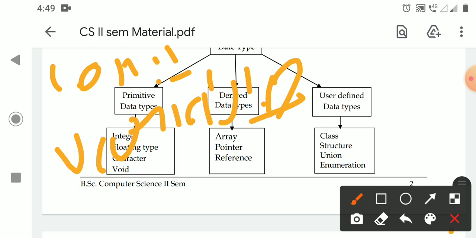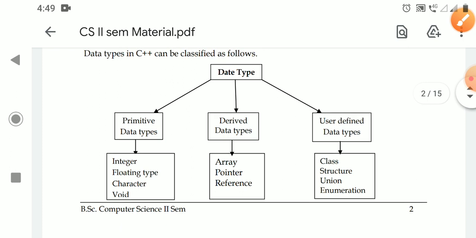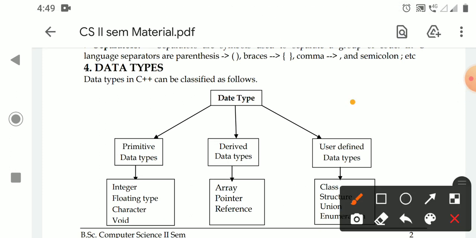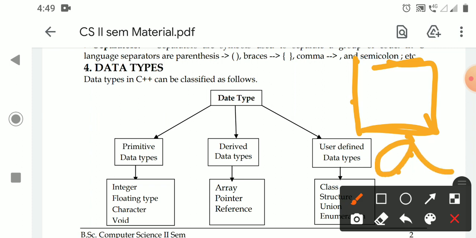So these variables are memory locations in the computer memory. Say this is a location, and this is a variable name. Say A is a variable name. In this location we can store different types of constants. Here the data types define what type of constants you can store in this location, whether it is an integer constant, a floating point constant or a character constant. That is defined by the data types.